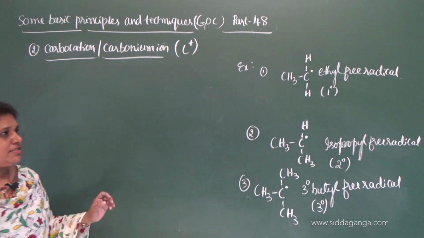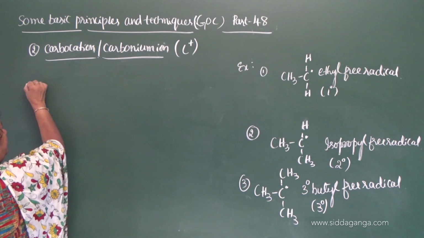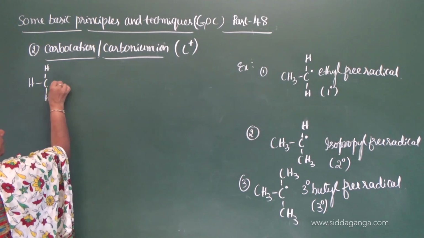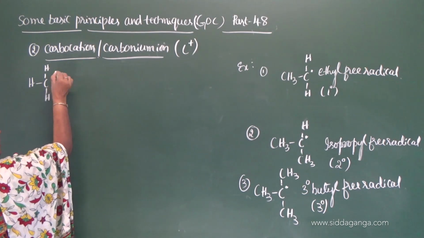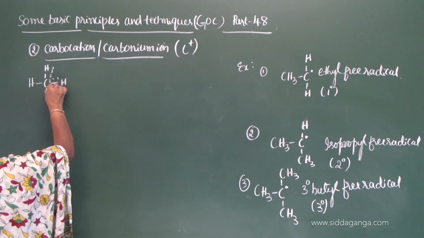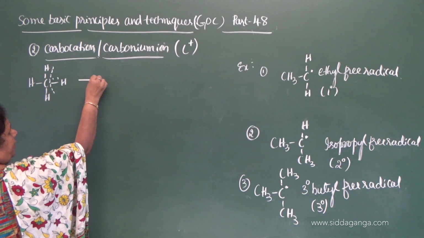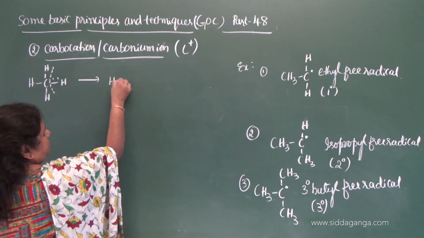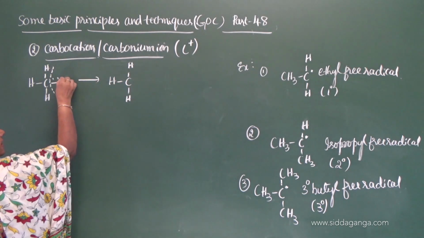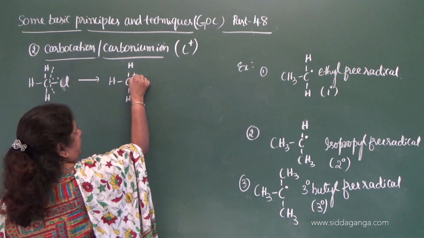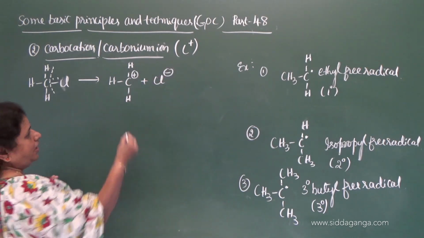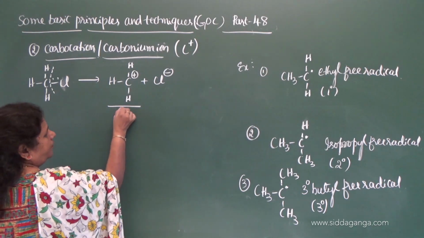Now, what is the nature of carbonium ion? See here, methane molecule, correct? And it undergoes heterolytic cleavage. If it undergoes heterolytic cleavage, then what do you get? CH3 and Cl, where the carbon gets the positive charge and Cl gets the negative charge, and this is called carbocation.